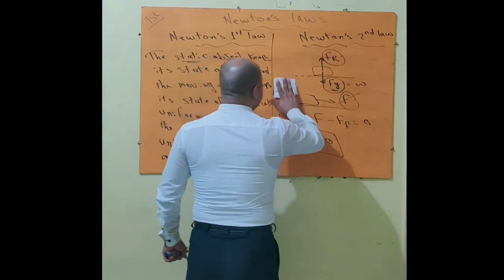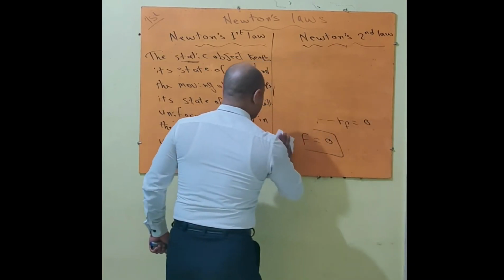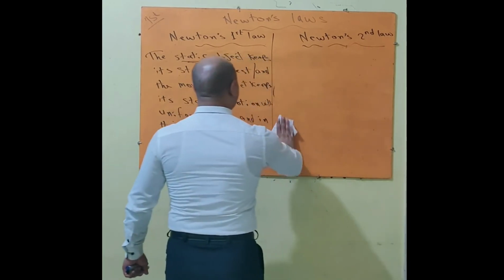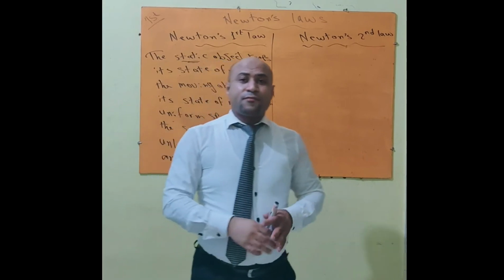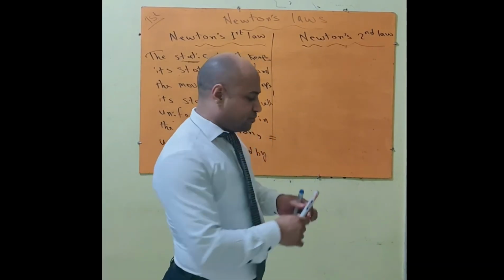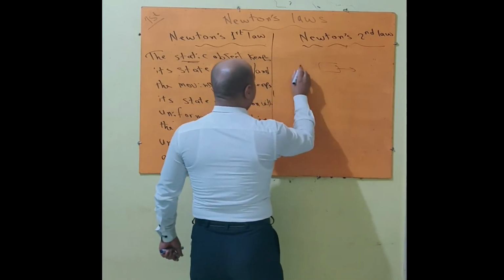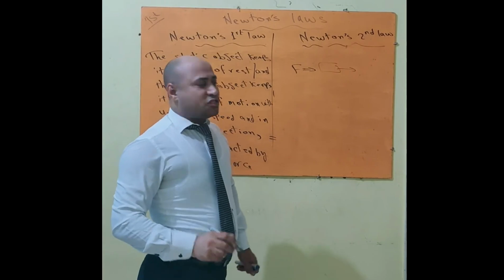Okay, Newton's second law answers the question, what happens if there is a force acting upon an object? What will happen? Newton said that if a force acts upon an object, the object state should change. If we have an object and there is a force acting upon this object, the object state should change.